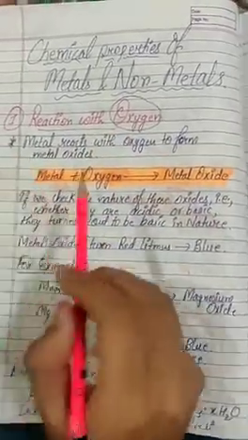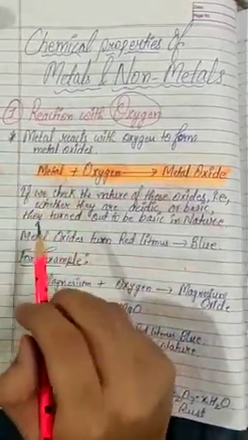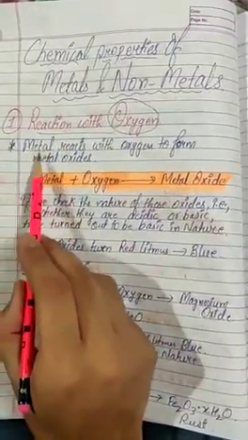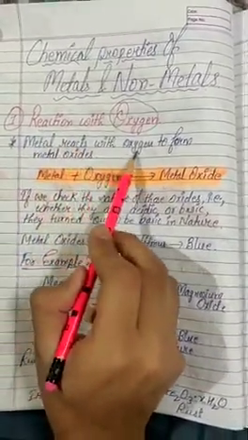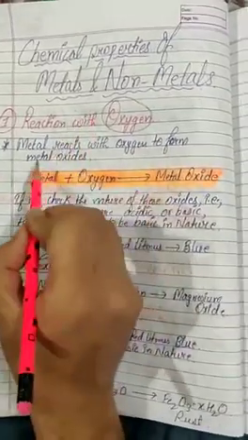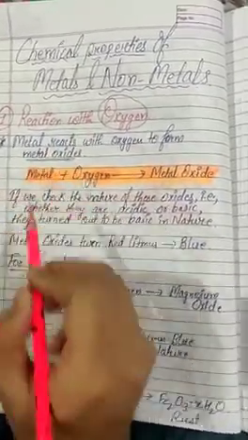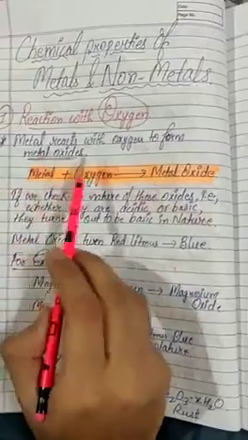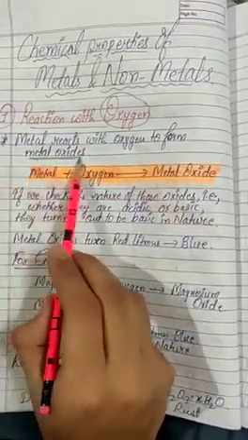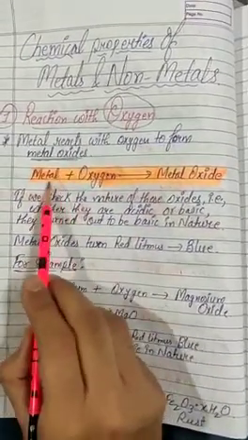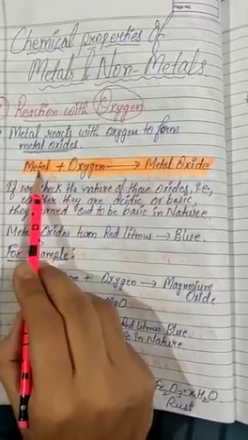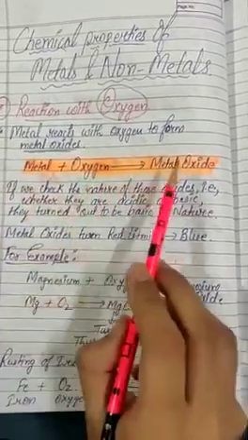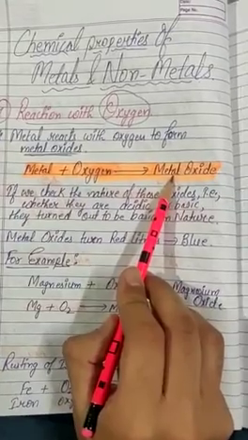Now let us see what happens when metals react with oxygen. When metals react with oxygen, they form metal oxides. I repeat, when metals react with oxygen, they form metal oxide. You can see the reaction. When any metal reacts with oxygen, they form metal oxides.